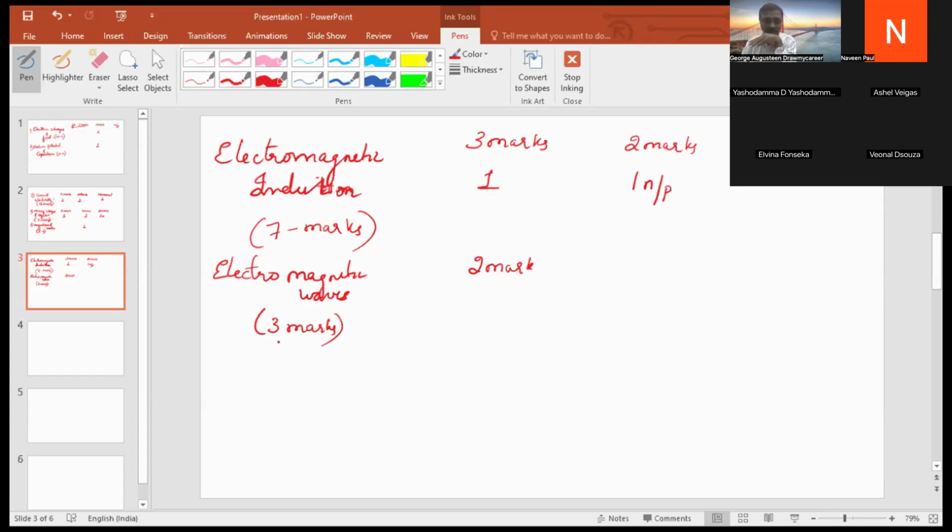After electromagnetic waves, the next chapter we have is alternating current. This is also one of the nice chapters. It is asked for 7 marks, that is the marks weightage for alternating current. But the beauty of this chapter is that one numerical, for 5 marks, is compulsorily asked.